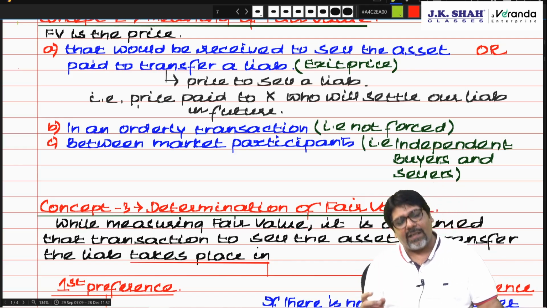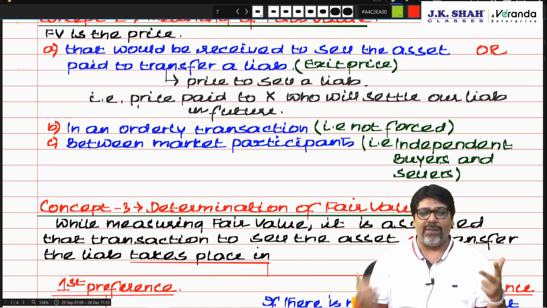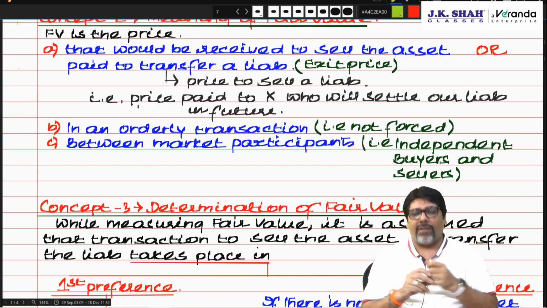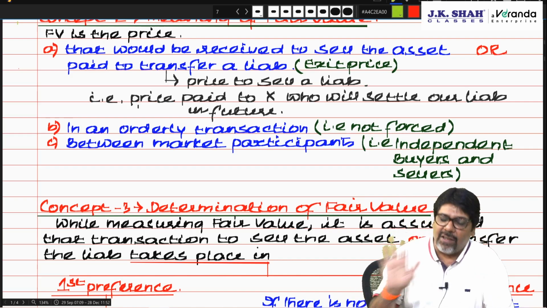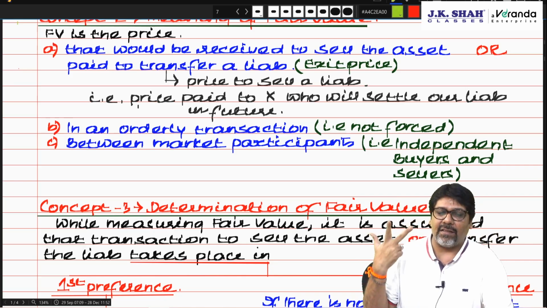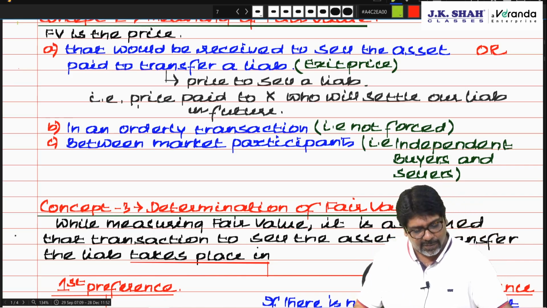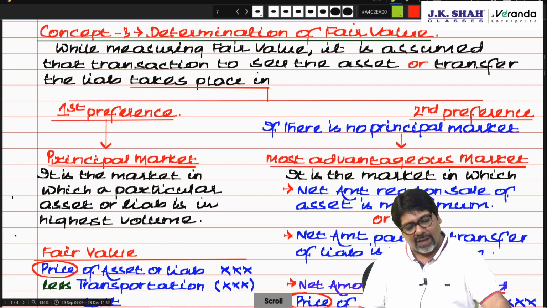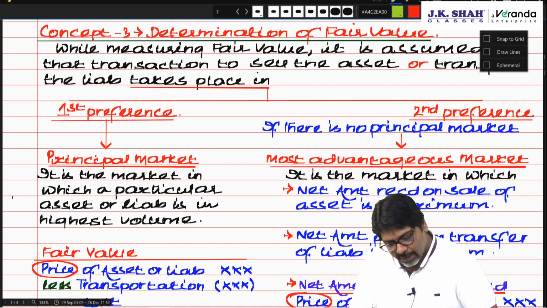And what is transaction cost? Commission, brokerage, taxes, duties, fees paid to regulatory authority or auctioneer's fees. It does not include income tax, finance cost and transportation cost. Am I clear? So, determination of fair value while measuring the fair value.